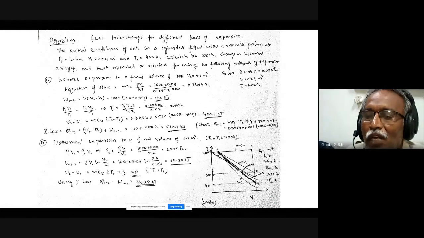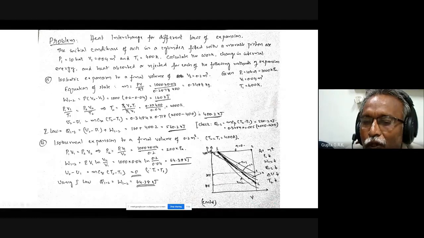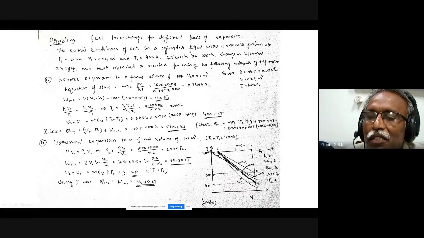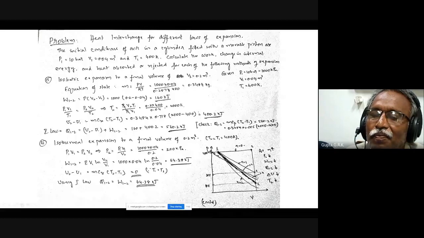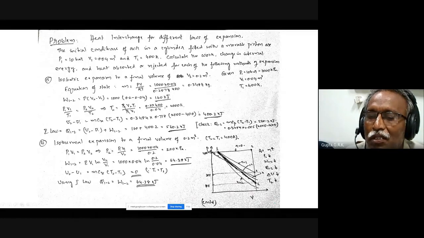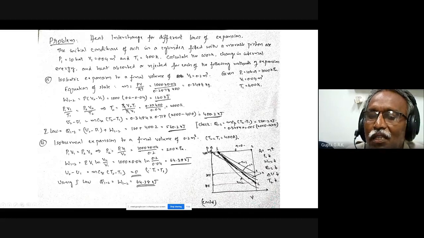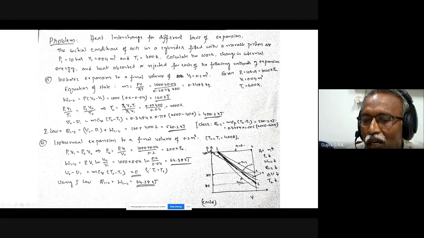So the only insight is that as the slope increases, the pressure at the exit decreases. Here the end volume after the process is the same for all the processes. If this volume is fixed, then different processes are drawn like that.